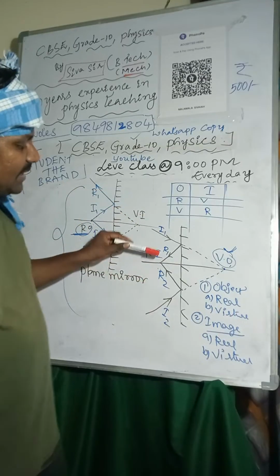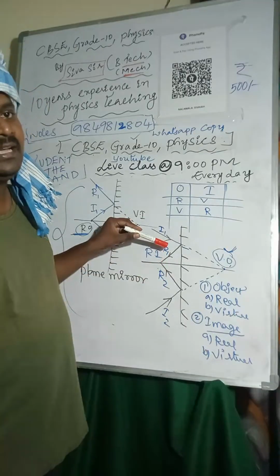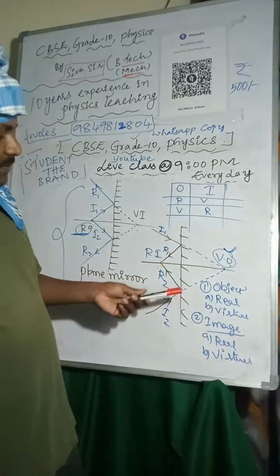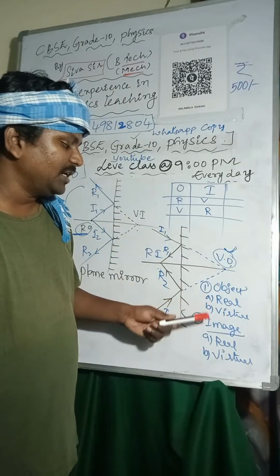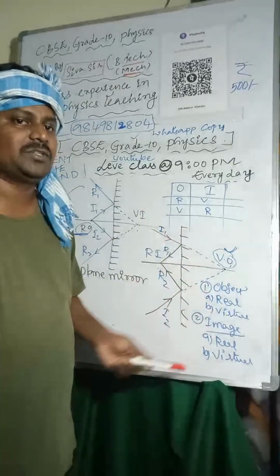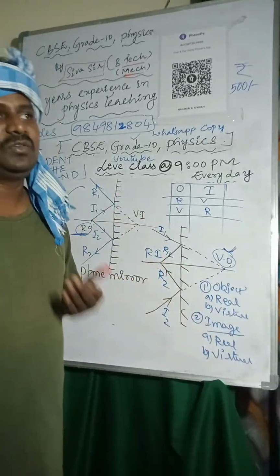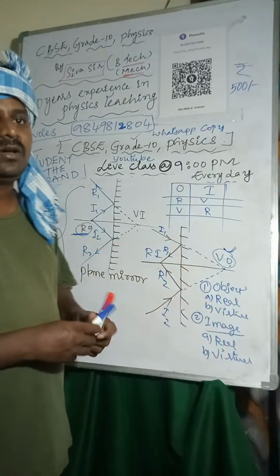Here you can see the reflected light rays meeting directly, so that is called a real image. So that is about the types of object and image: real object, virtual object, real image and virtual image. This is a very important point from the definition point of view. They will ask 1-mark and 2-mark questions on this in the board exam, so make sure you learn this point.